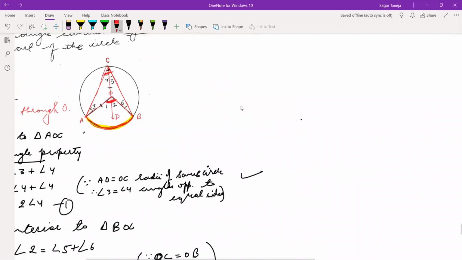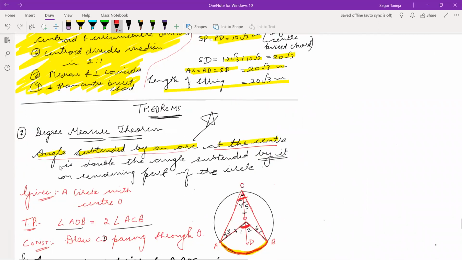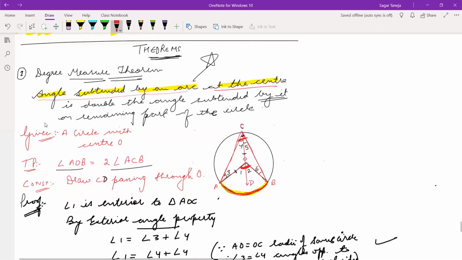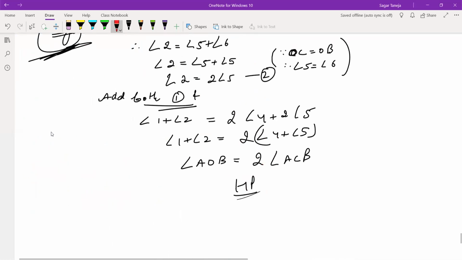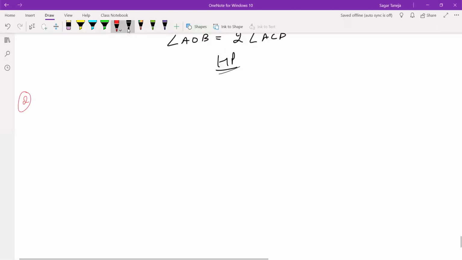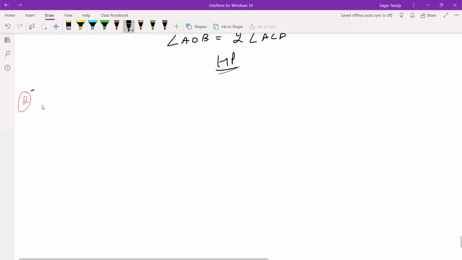So let me give you some more examples on this. Yesterday we have done first of the theorem 1 on this exercise. Now second. One more theorem.